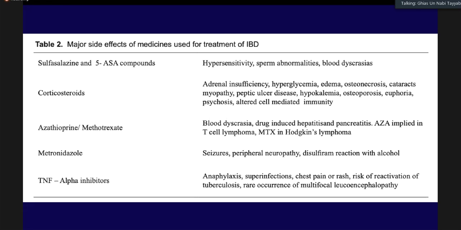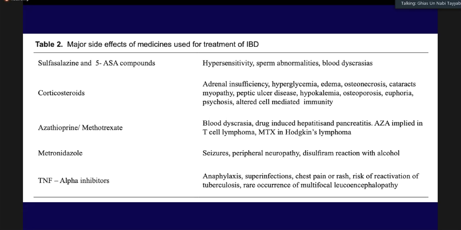Metronidazole, which is again used very frequently, one must remember that unless we have definite evidence of infection, it should not be used. And TNF alpha inhibitors like infliximab: anaphylaxis at the time of infusion, superinfection in the form of CMV or Clostridium difficile infection should be considered. Chest pain or rash, risk of reactivation of tuberculosis, they all remain a possibility.